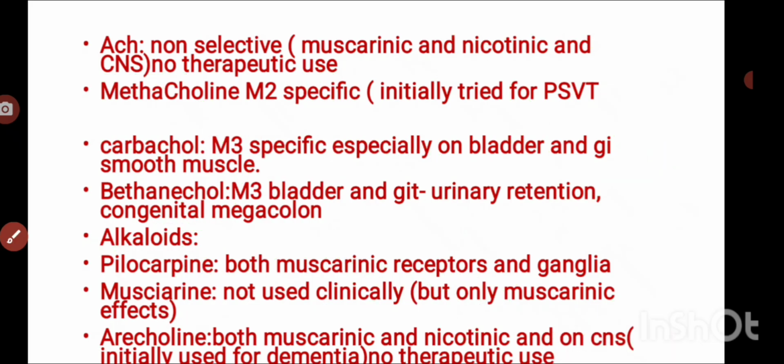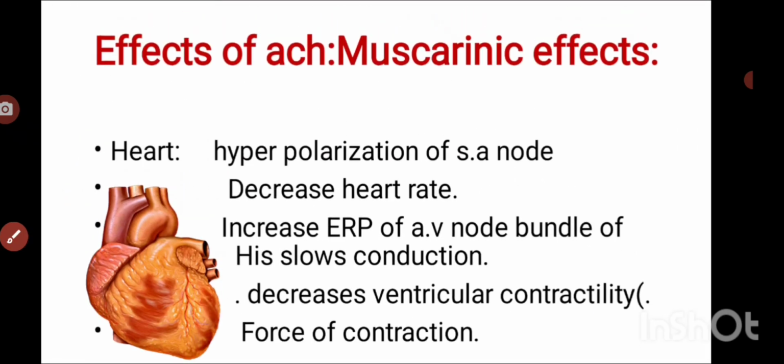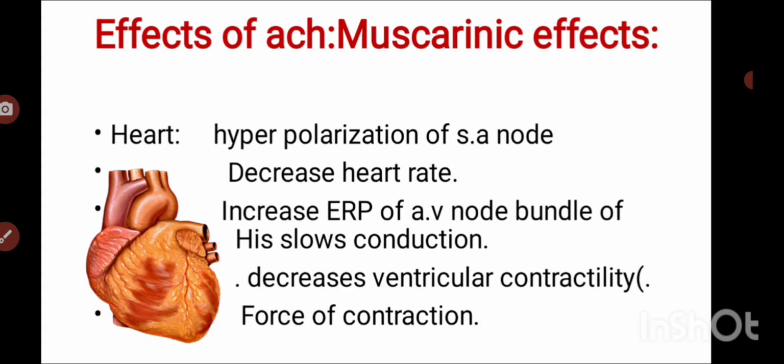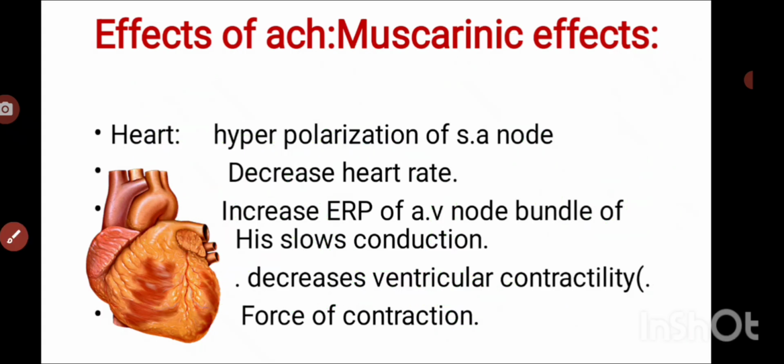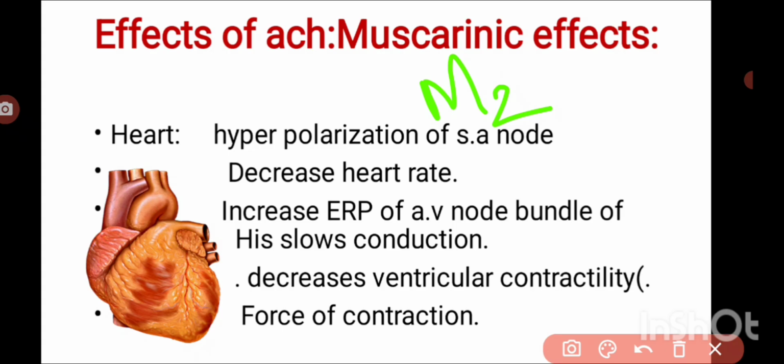First drug here. Coming to the pharmacological actions of exogenously given acetylcholine, it has muscarinic effects, nicotinic effects, and effects on the CNS. First, the muscarinic effects on the heart. By stimulating M2 receptors, acetylcholine decreases the heart rate, decreases the AV conduction, and decreases the force of contraction. These are the effects of acetylcholine on the heart.